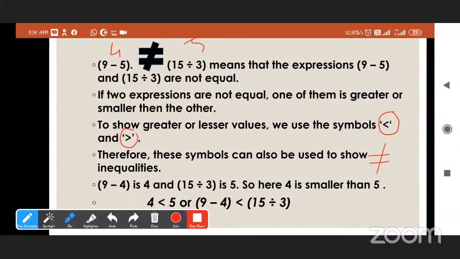See here, 4 is not equal to 5, but 4 is smaller than 5. So here we write: 4 is smaller than 5, which means the expression 9 minus 5 is smaller than 15 divided by 3.